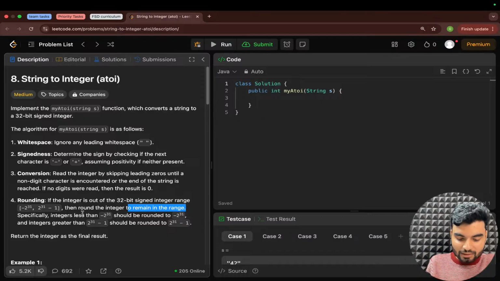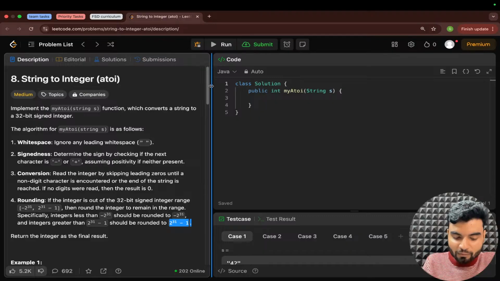Integers less than minus 2 to the power 31 should be rounded to minus 2 to the power 31, so you return minus 2 to the power 31 itself; you will not go lesser. Again, if the integer is larger than this range, you will return 2 to the power 31 minus 1. That is the rounding off.